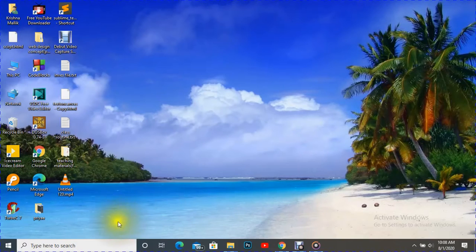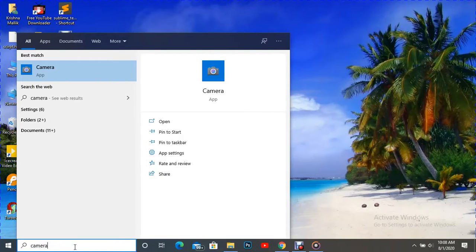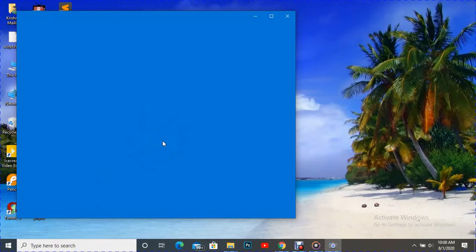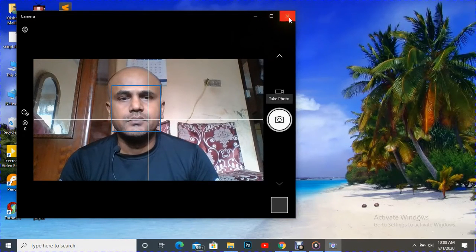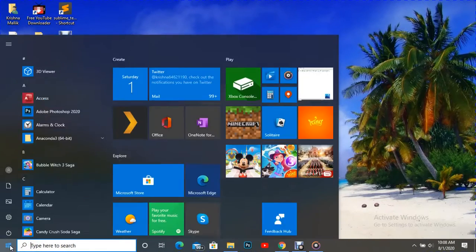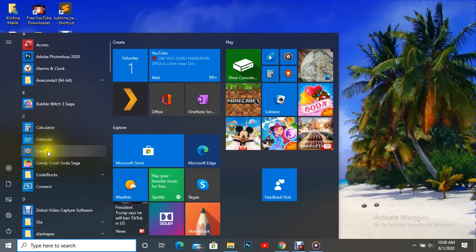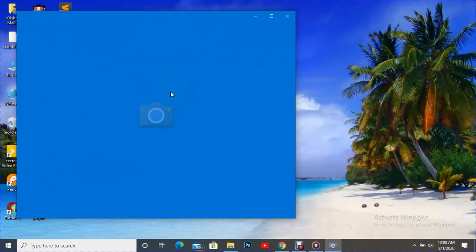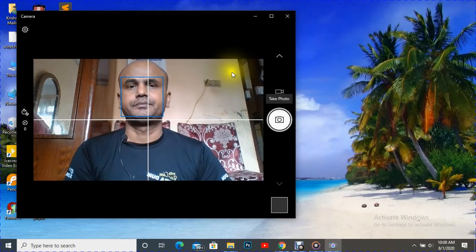The first way to open the camera of our laptop is here: type camera here and press enter. The camera opened, we can see here. So this was the first method. Second method, click the start menu, and as you scroll down, we can see camera here. Just press it. Opened, we can see here.